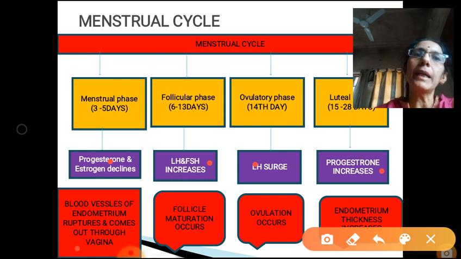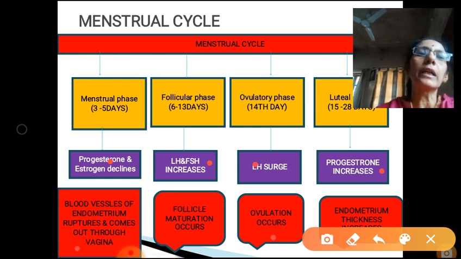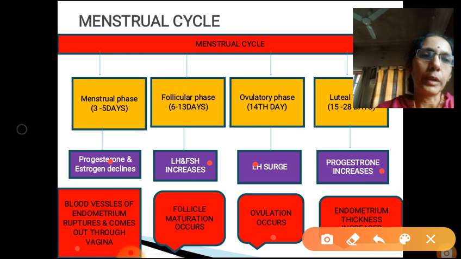The endometrial cells undergo proliferation. Third one is ovulatory phase. Graafian follicle ruptures and releases the ovum. Luteal phase, the thickness of the endometrium increases due to the secretion of progesterone by the corpus luteum.